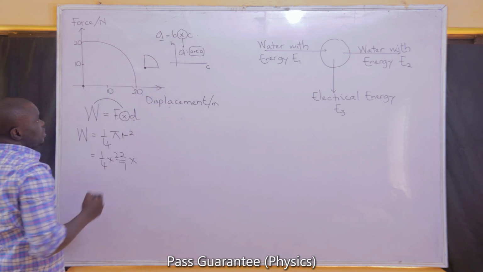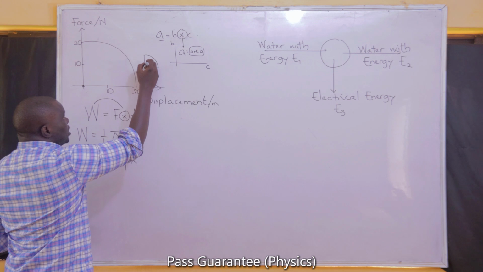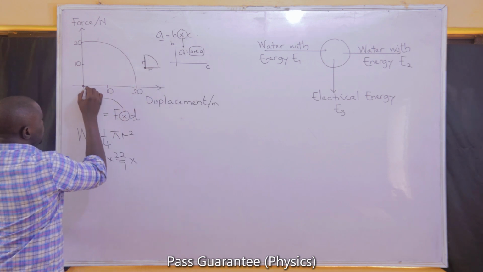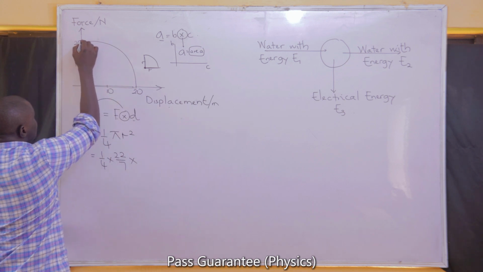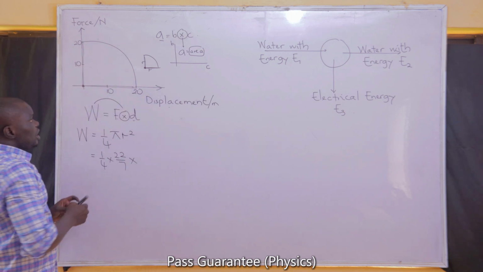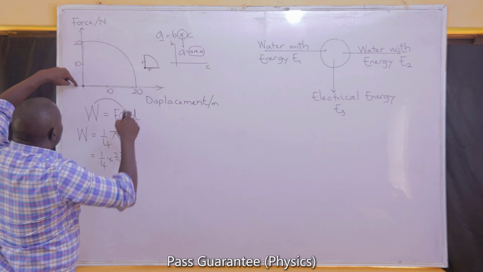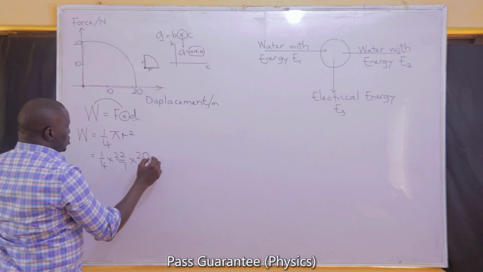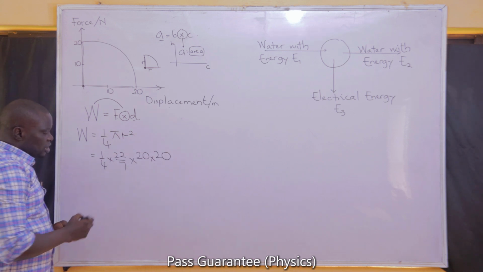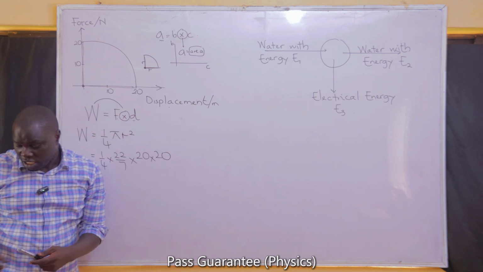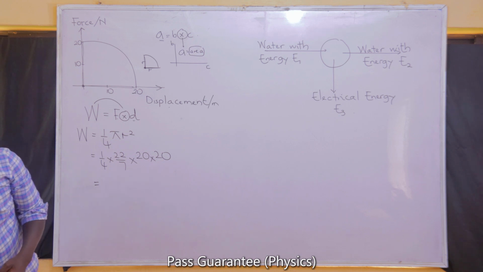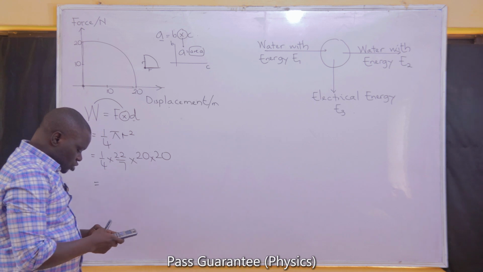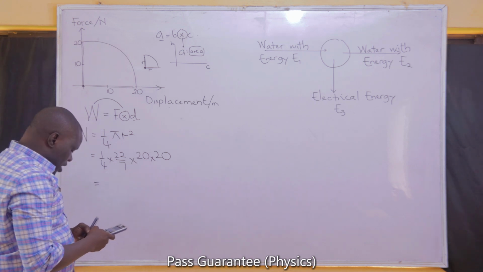The radius, if this is a quadrant, this must be the center of the circle. And if that is the center of the circle, any line from the center to the circumference is the radius. So the radius, if you take this side, is 20. The radius, if you take this side, should also be 20. If this is truly a quadrant, these two values must be the same. So it means the radius squared is 20 times 20. We can complete this by getting our work done in joules, and that will give us 22 times 400 divided by 28.